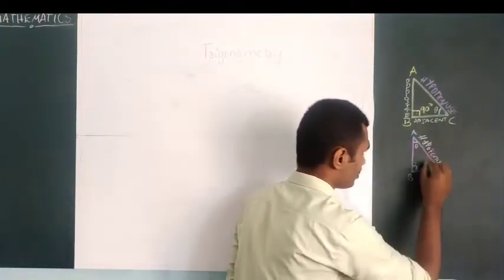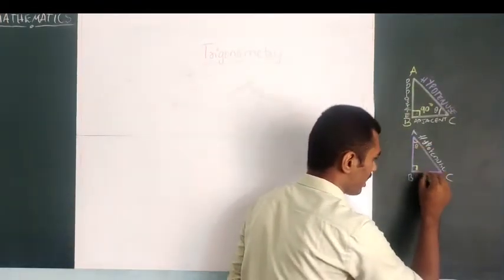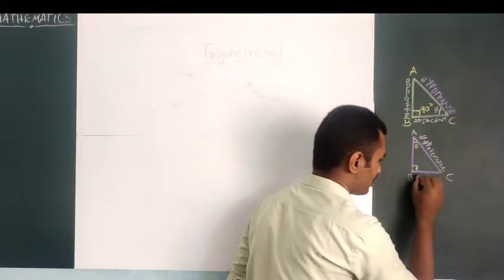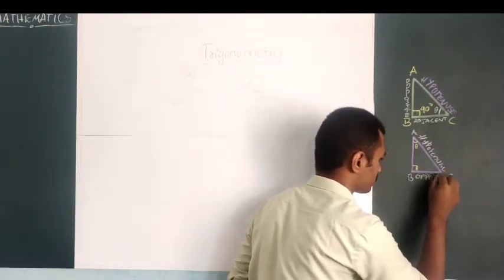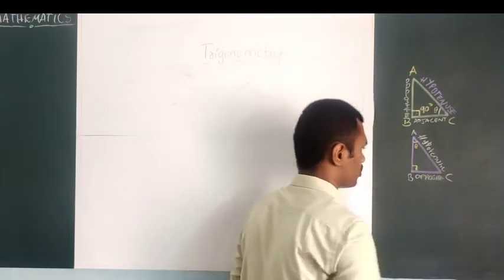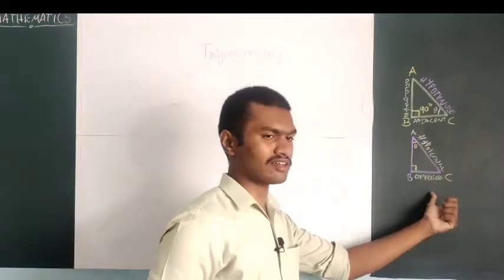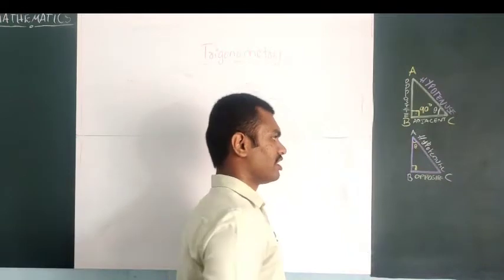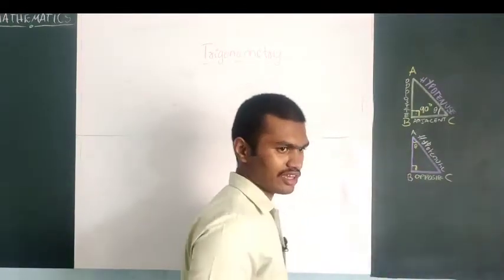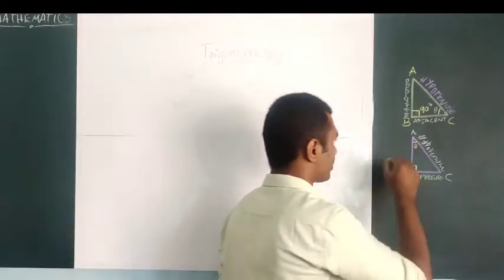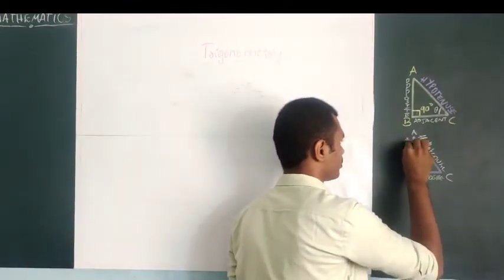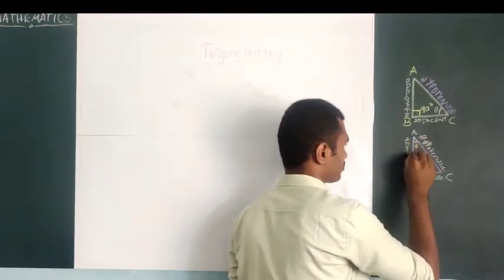This is the side which is opposite to angle theta, so BC side will become the opposite. The side which is opposite to angle theta will be the opposite side, and the side on which theta is lying is called adjacent. So this will be adjacent.